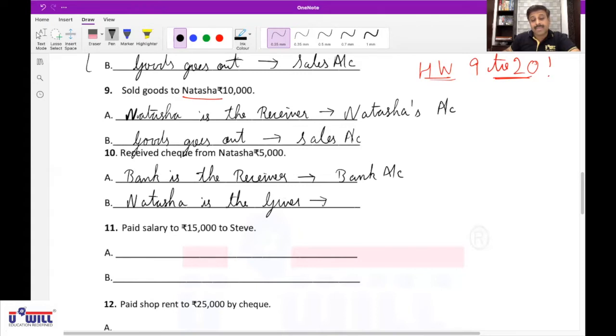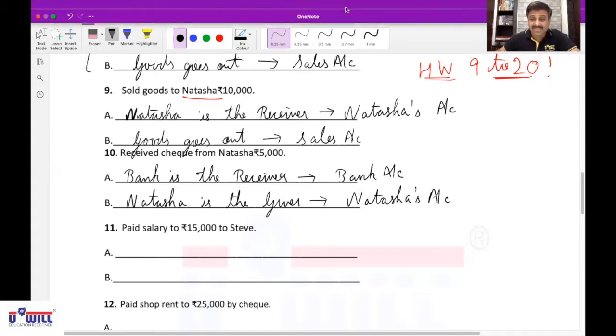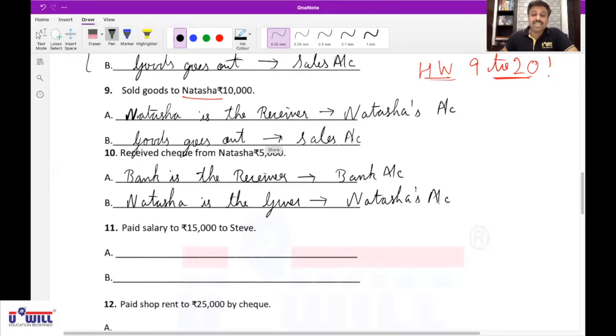Correct. I repeat it. What comes in? Check comes in, but we cannot write check comes in, because when we receive the check, we will deposit the check in the bank. So if a check is received, the effect will be bank is the receiver. Affects bank account. And second effect, what goes out? Nothing goes out. Which income? No income. Who is the giver? Natasha is the giver. Affects Natasha's account.